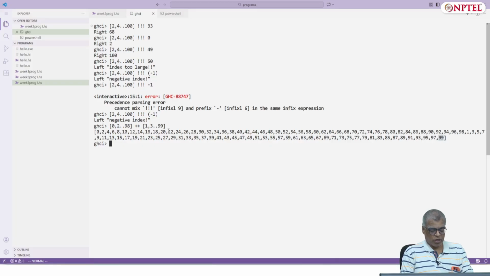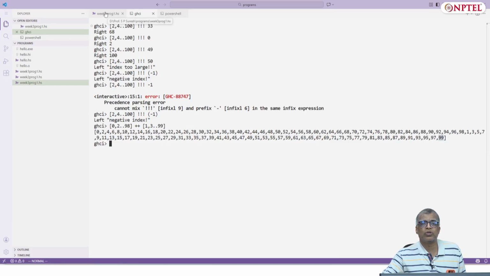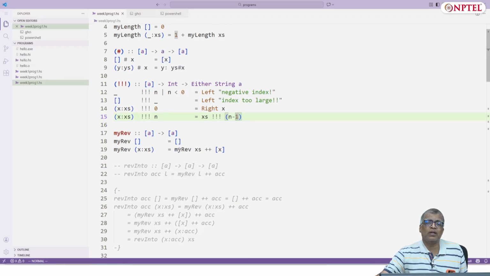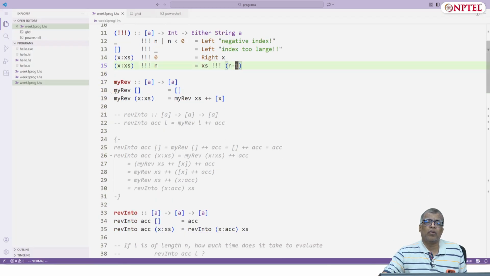We saw our own version of bang bang bang, which is to report what the element is at a particular index. Okay, fine. So then we introduced take, drop, etc. We'll come to that in a minute. In the last week itself, we defined this my reverse, which was the naive my reverse, which is to just say reverse of empty list is empty list, reverse of x followed by xs is just that you reverse xs and you put x at the very end.